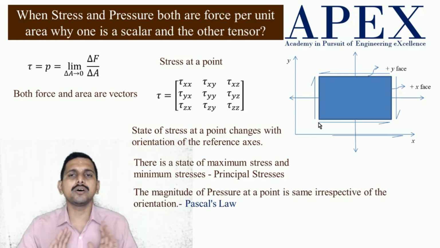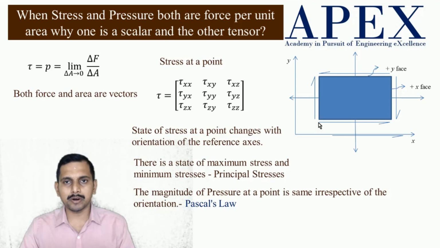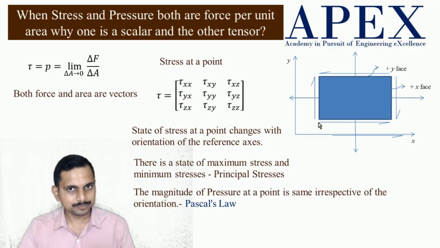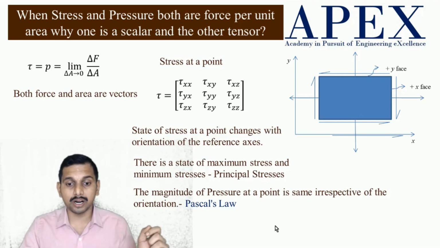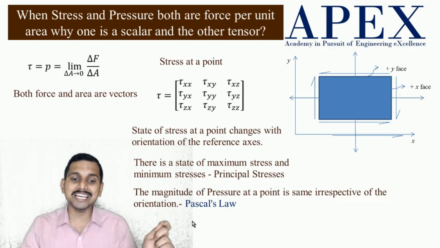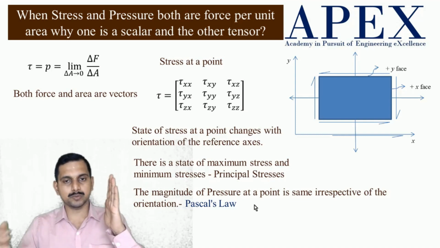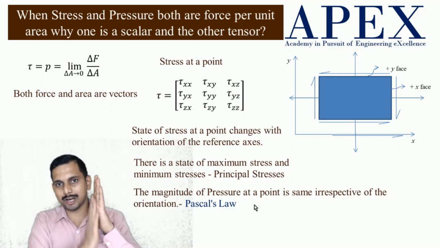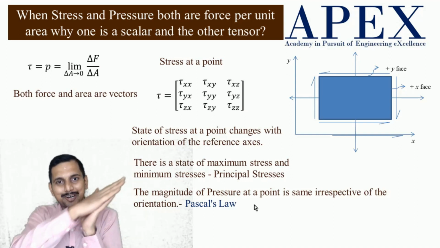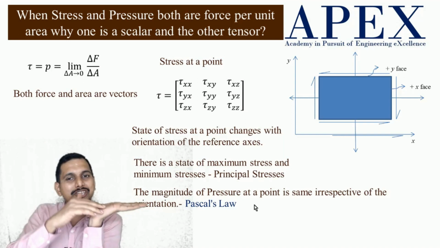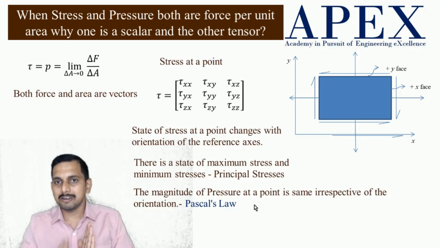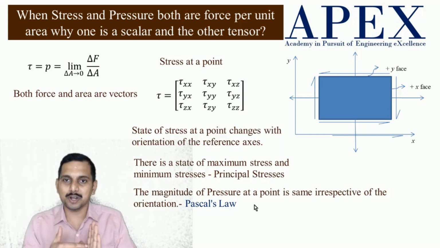Pressure, however the orientation is, at a point the pressure is the same. That is what is called Pascal's law. The magnitude of pressure at a point is irrespective of the orientation. Whether you take a particular face, for example this one, if it is like this, the pressure is normal to this. If it is like this, it is normal to this direction. So whichever the direction of the face is, the pressure is normal to it.